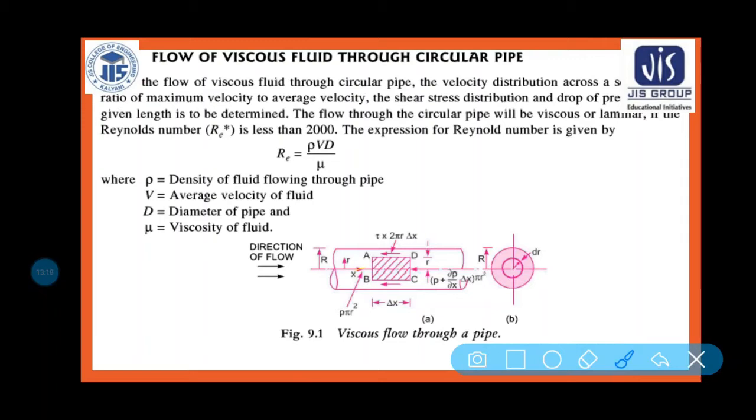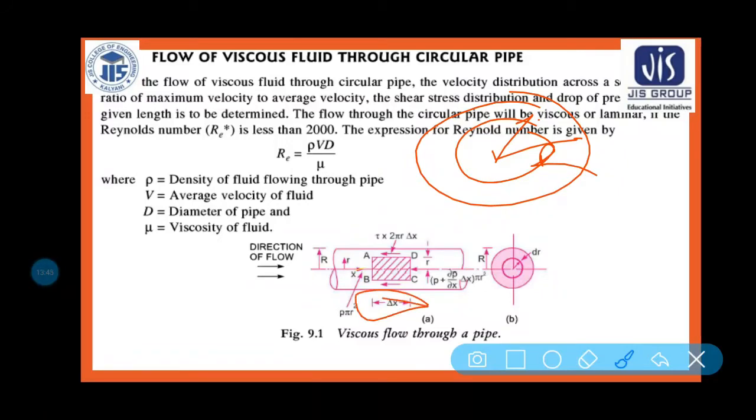And ABCD, you can see this is the phase. Now the radius of the pipe is your R, and a small radius is taken, small r. So what happened? This is a pipe, this is your radius R, and small r is taken, and here one strip is taken up to the distance delta x.